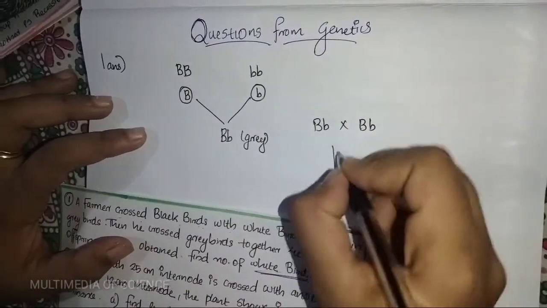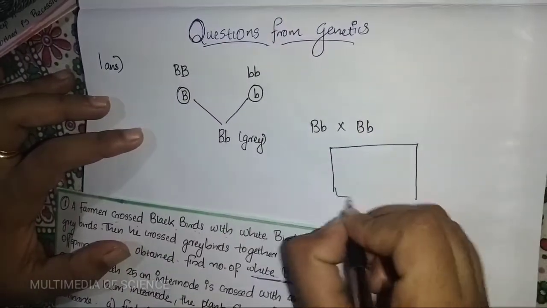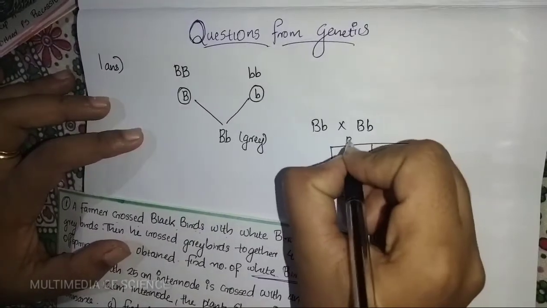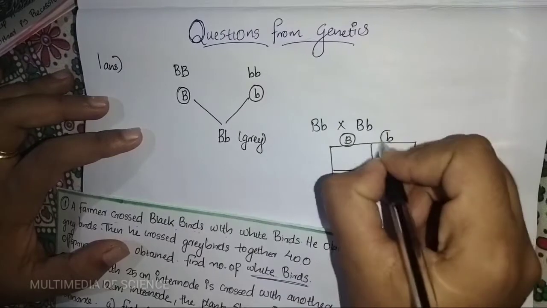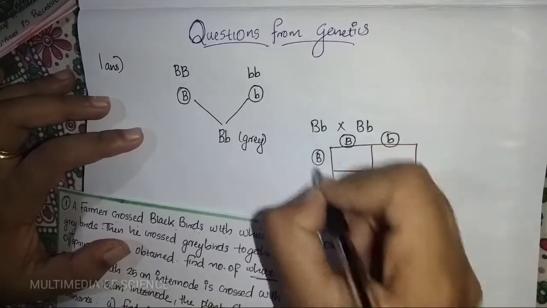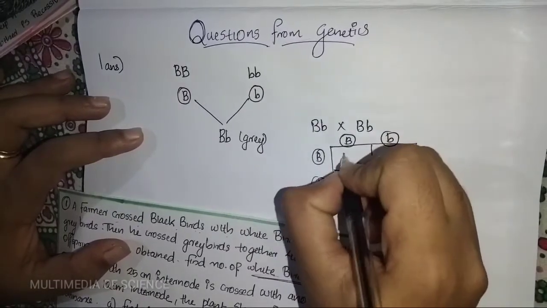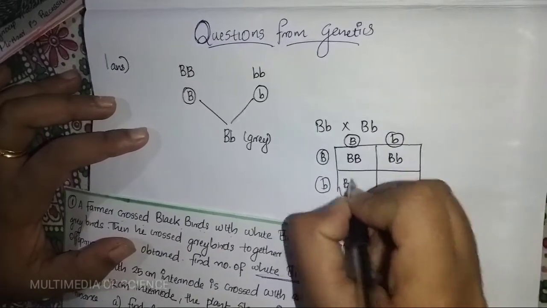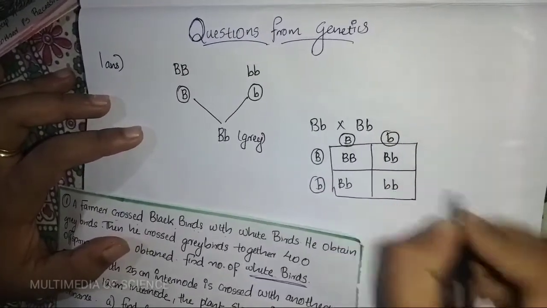While writing the pedigree chart: capital B capital B, capital B small b, capital B small b, small b small b.